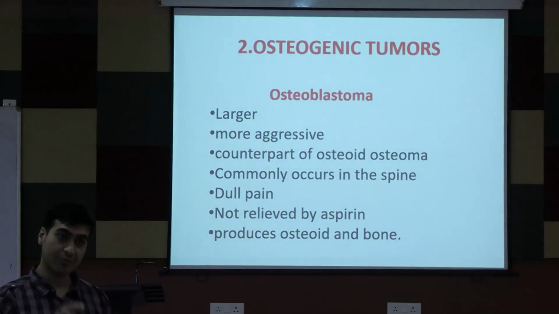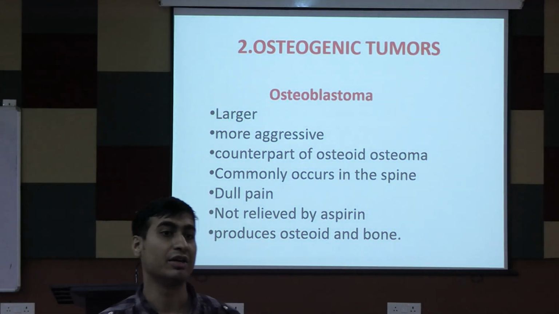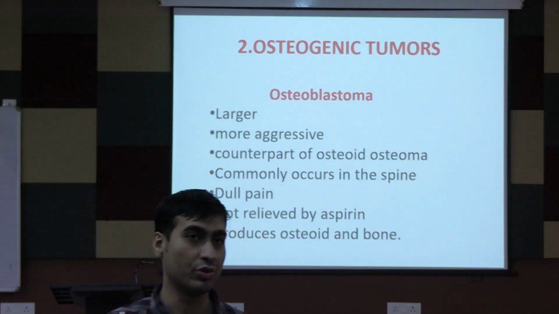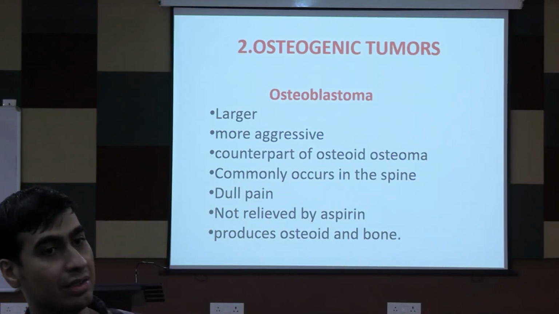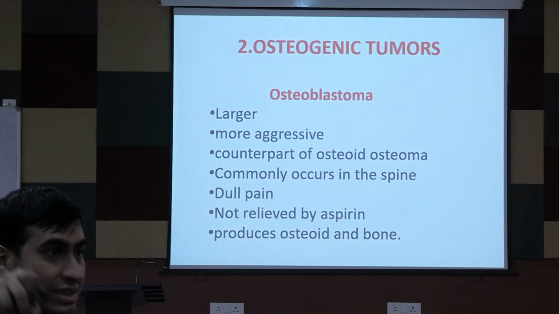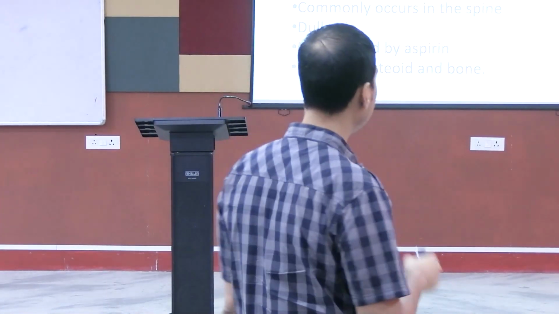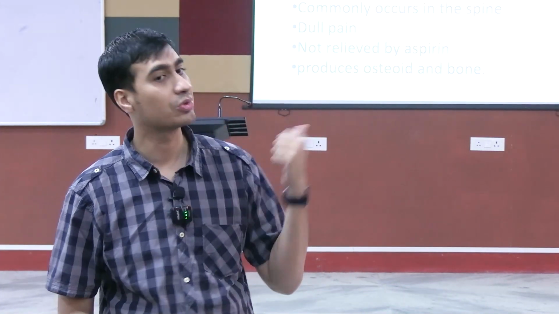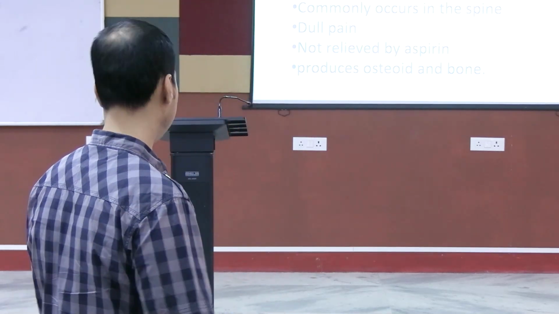In osteoid osteoma, the pain was relieved by aspirin, because there the pathology was release of prostaglandin E2. And if you give NSAIDs, if you remember the pharmacology, how it inhibits the pain, it inhibits the arachidonic acid synthesis pathway. So it inhibits the prostaglandin E2, I2. So all that is going to relieve you the pain in osteoid osteoma. But this pain is not going to get relieved by aspirin. Okay, so that is a very important point.